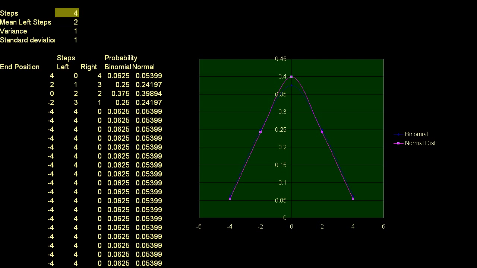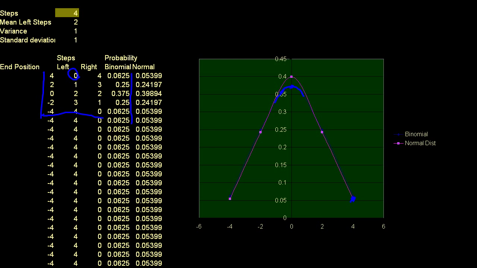Let me get my screen drawer on. So let me draw this. The blue curve is right around there, right? So this is the binomial. There's only a few points here, right? The points only go up to here. This is if I take 0 steps left, 1 step left, 2 steps left, 3 steps left, 4 steps left, and then I plot it, and I say what's the probability using the binomial distribution. And then this is my final position, right? If I take 0 steps to the left, then I take 4 steps to the right, so my final position is at 4. So that's this scenario right here.